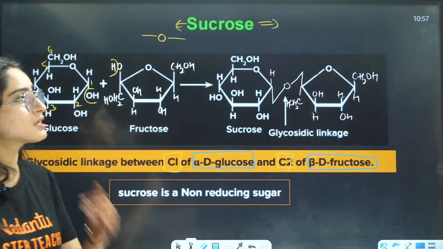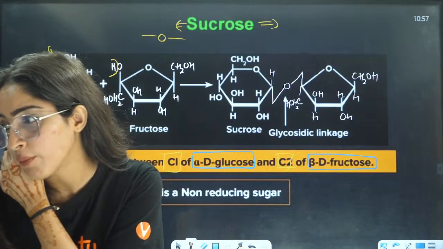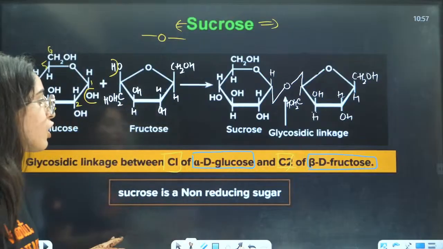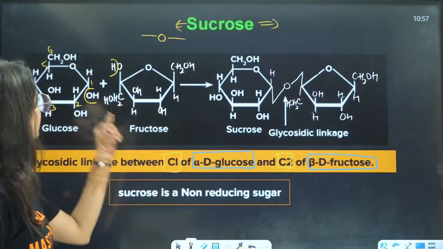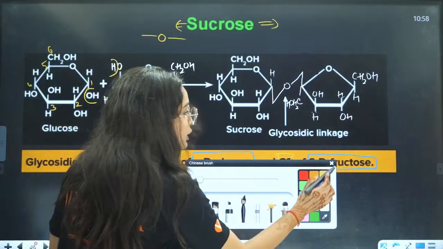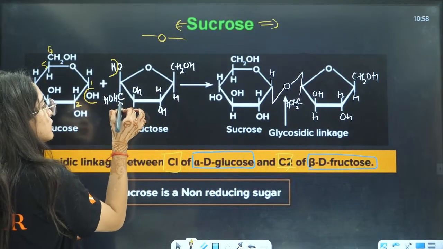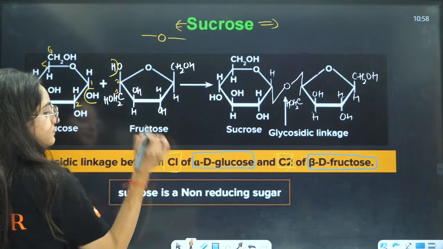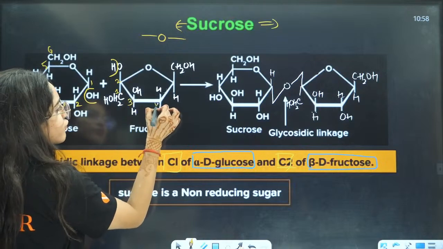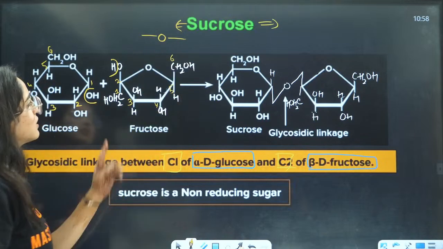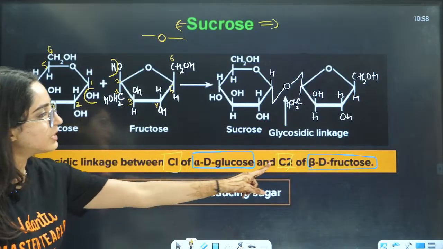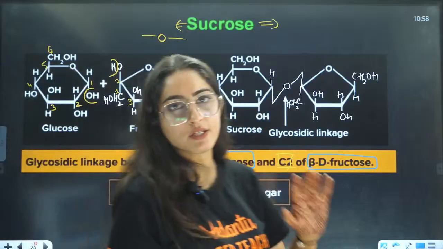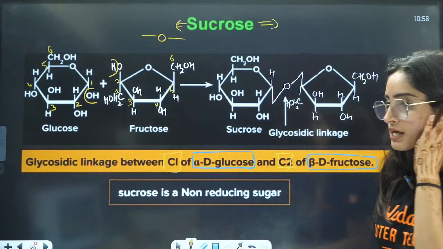CH2OH. That is the glycosidic linkage that you will form here from C1 of alpha D-glucose. C1 we have used, and C2 of beta D-fructose. This is first, second, third, fourth, fifth and sixth, right? So on the second, C2 of beta D-fructose, they will eliminate water and you will have this structure that is called sucrose.